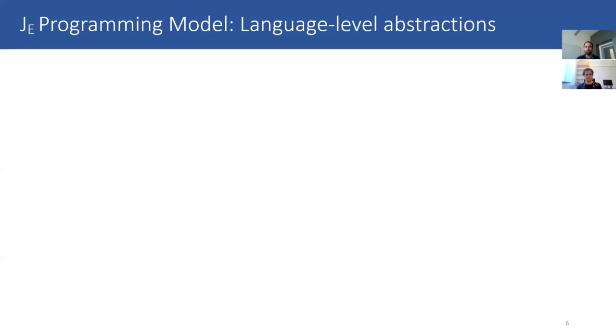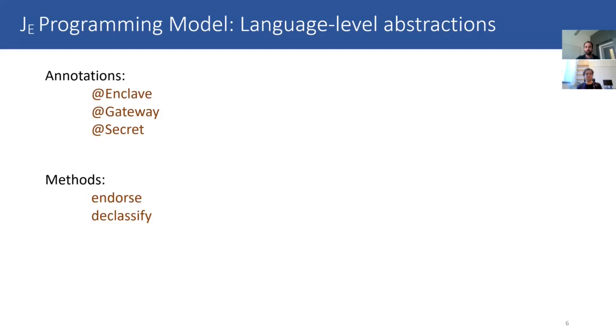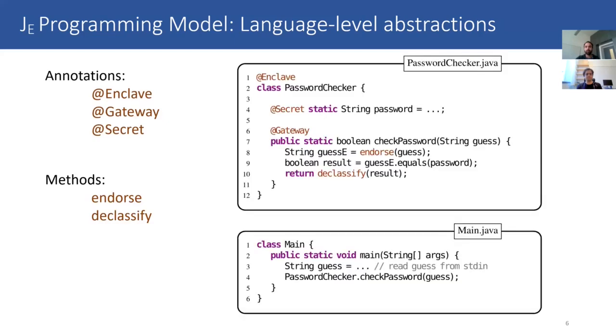Now let us consider the language-level abstractions provided in JE. We extend the Java language with 5 language-level abstractions, which contain 3 annotations, enclave, gateway, and secret, and 2 methods, endorse and declassify. This snippet shows a simple password checker implemented in JE. It has 2 files, password checker and main.